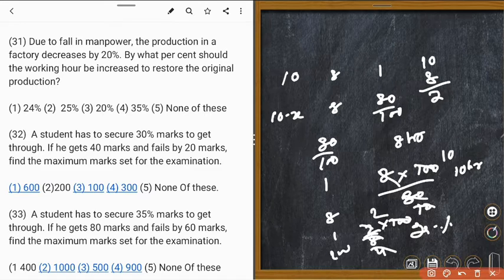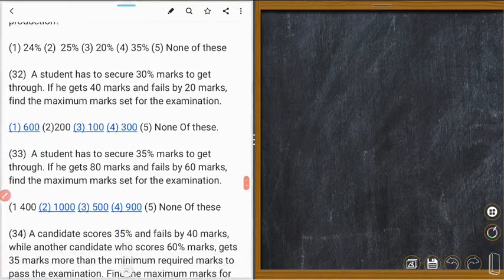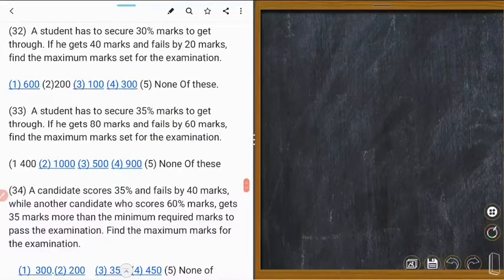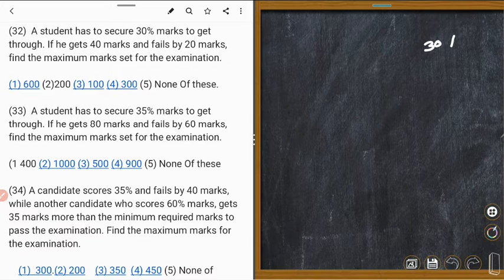Okay. Next one: a student has to secure 30% marks to get through. In order to pass, one has to get 30% marks.